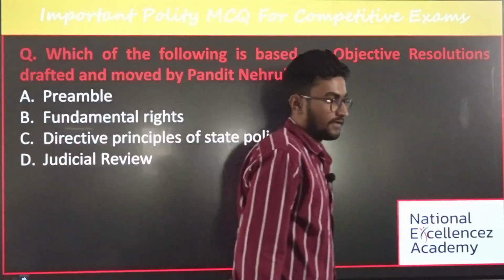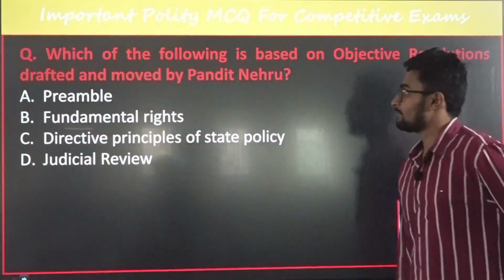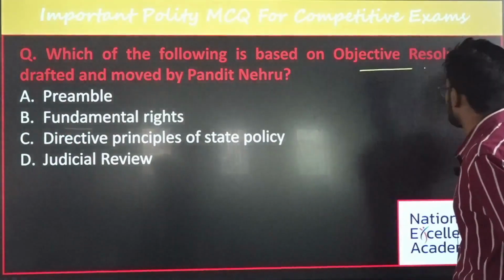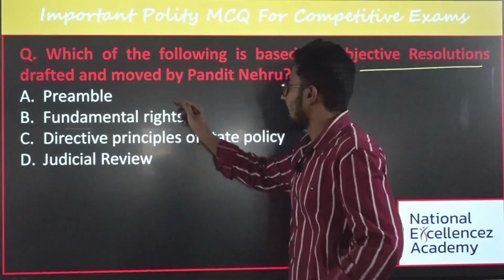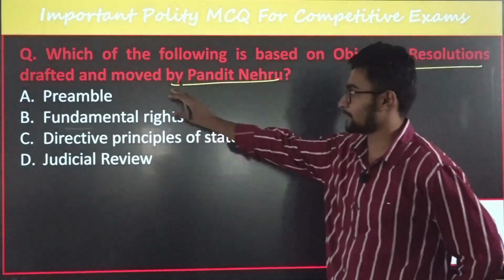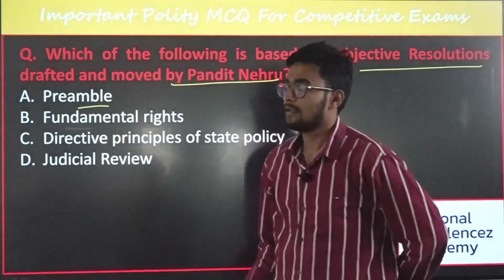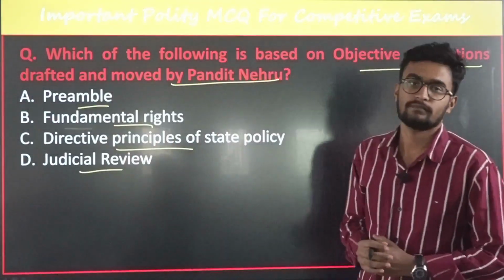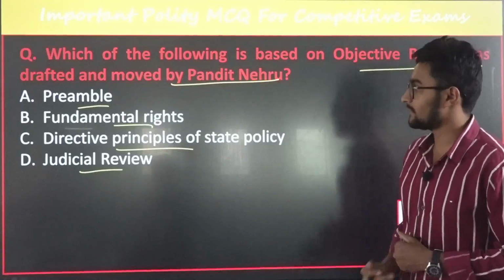Okay, first question with respect to polity. The first question reads: which of the following is based on the objective resolution drafted and moved by Pandit Jawaharlal Nehru? The options are the preamble, fundamental rights, DPSP or judicial review. What do you think the answer is?